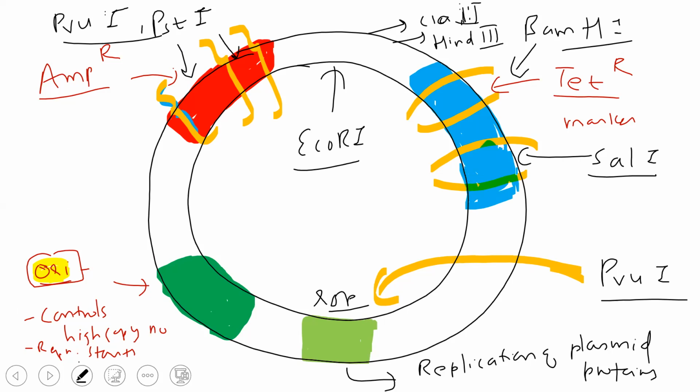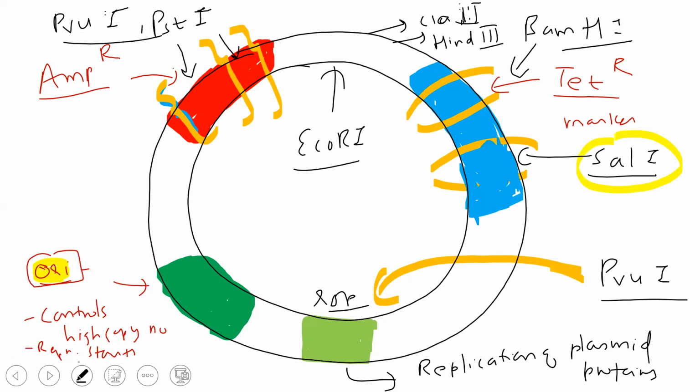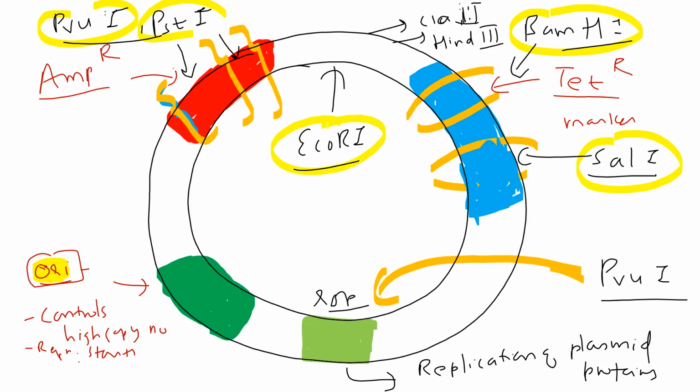Now if you understand two basic things from this: if I'm using this SAL1, or BAMH1, or PVU, or EcoR1, then PVU will cut in the ampicillin resistance gene. SAL1 and BAMH1 will cut in this tetracycline resistance gene. Yes or no? So this will cut in those regions.